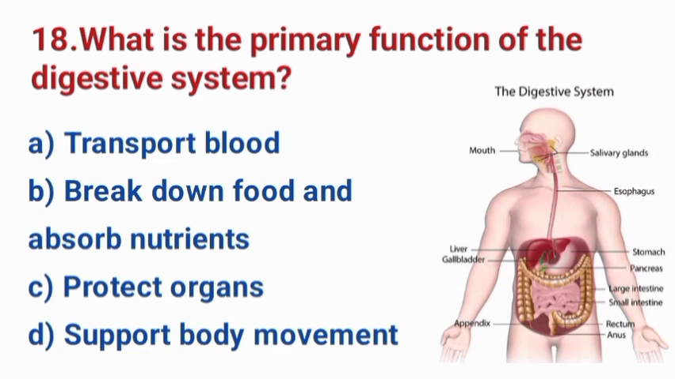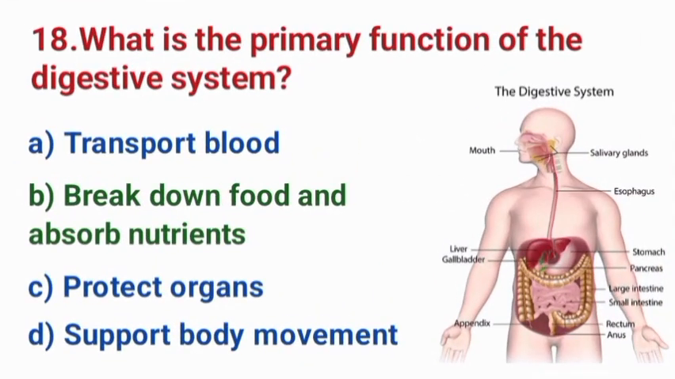Question number 18. What is the primary function of the digestive system? A. Transport blood. B. Break down food and absorb nutrients. C. Protect organs. D. Support body movement. The correct answer is option B. Break down food and absorb nutrients.